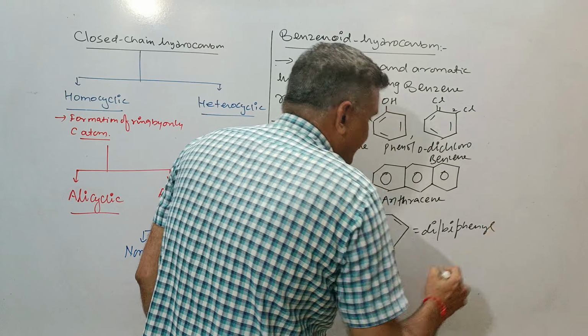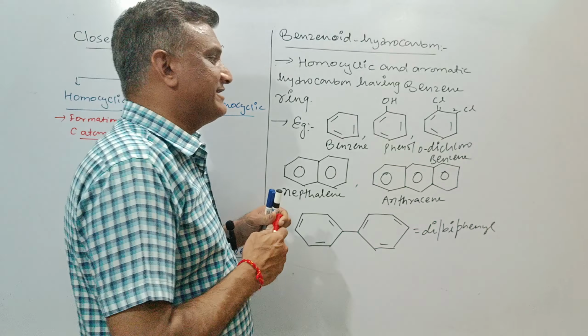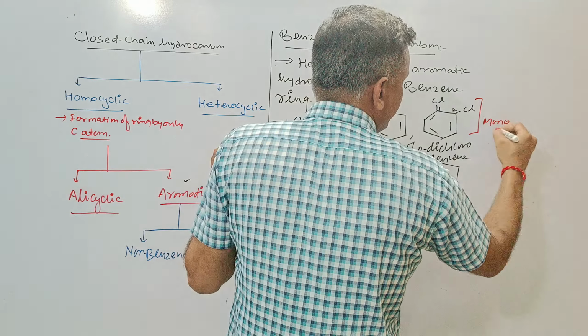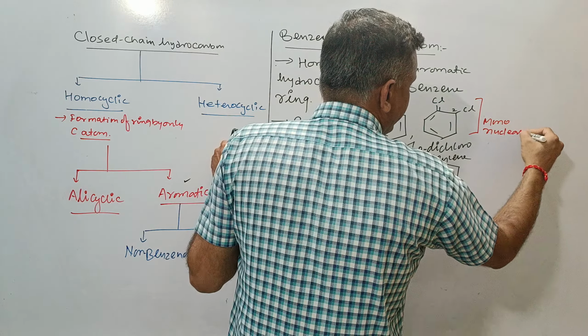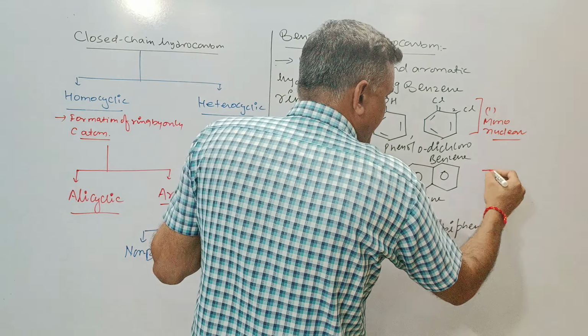If we go with further classification, then we can classify them as mononuclear as a first type, and we can call them polynuclear.